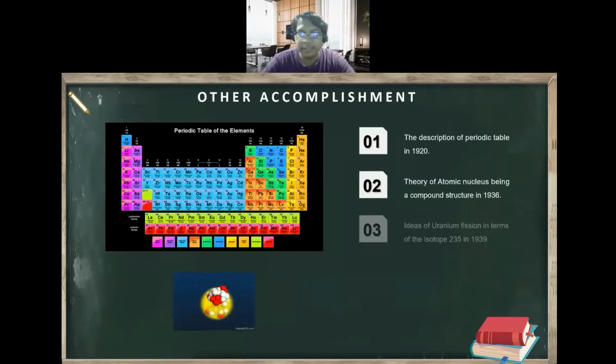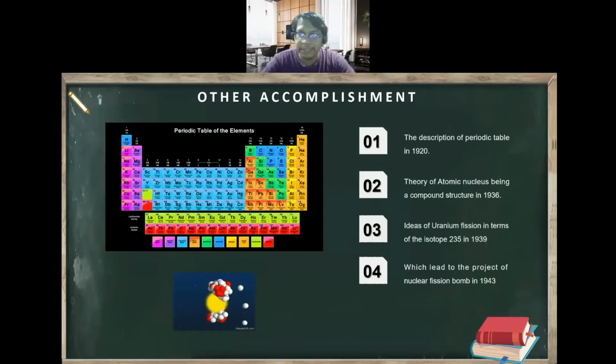Other achievements. First is the description of the periodic table in 1920. Second, the theory of the atomic nucleus being a compound structure in 1936. Third is the idea of uranium fission in terms of isotope 235 in 1939, which later led to the project of the nuclear fission bomb in 1943.